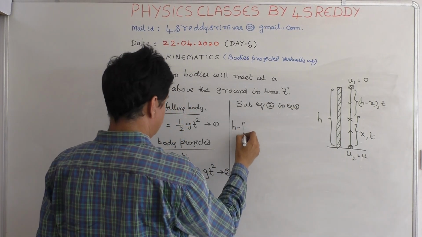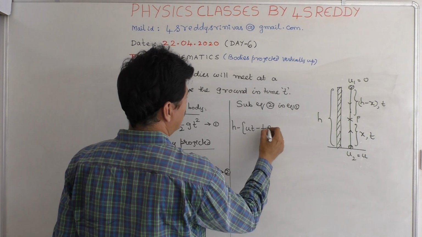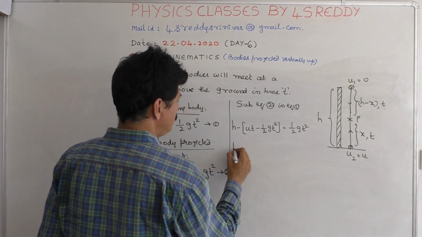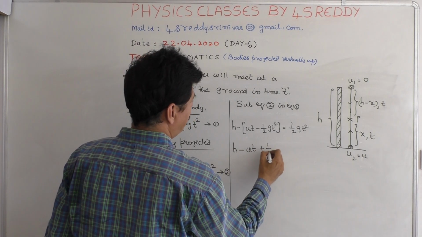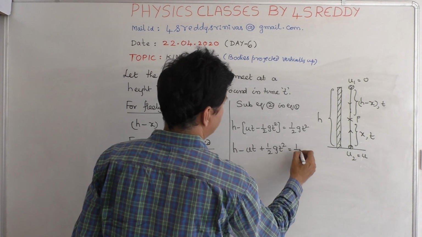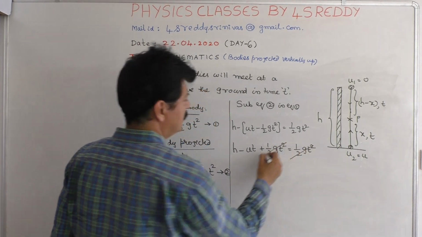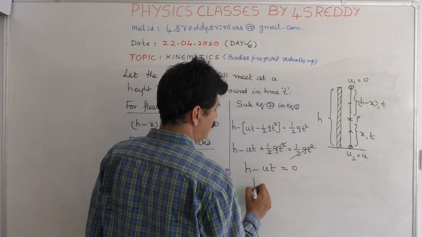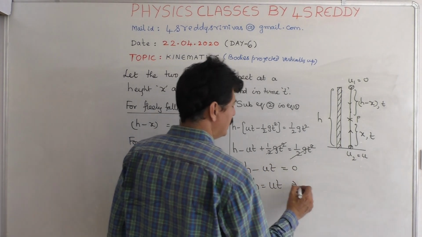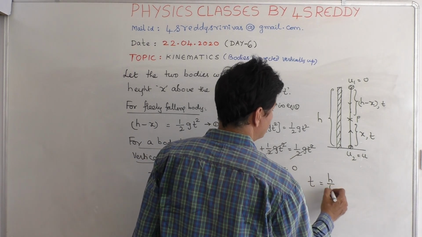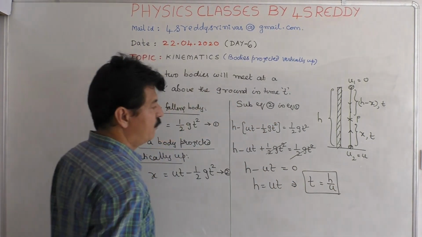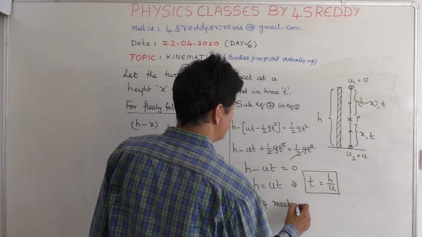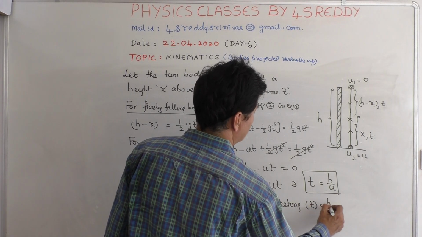Then h minus of ut minus half gt square is equal to half gt square. H minus ut plus half gt square is equal to half gt square. These two get cancelled. So h minus ut is equal to 0, or h is equal to ut, or t is equal to h by u. Therefore, time of meeting t is equal to h by u.